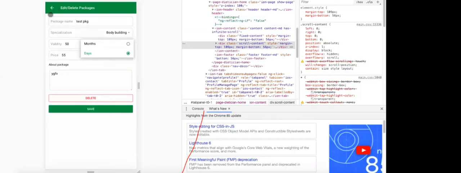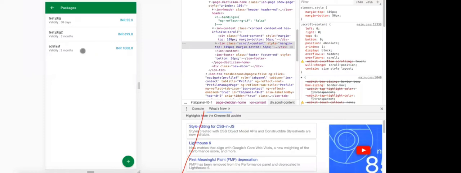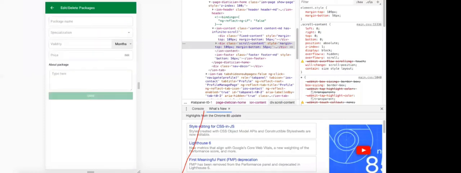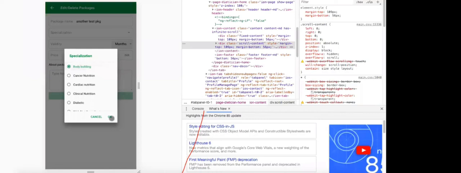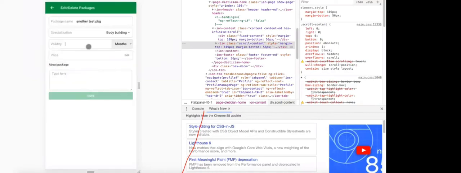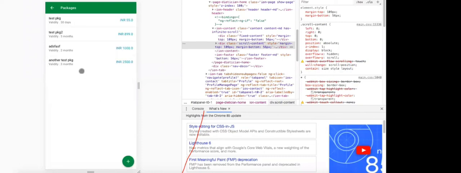I can go and create another package, a test package. Specialization, maybe like bodybuilding, and validity say 3 months. Price maybe 2,500. This is for people who are interested in bodybuilding. Just save. Okay, so this is there.